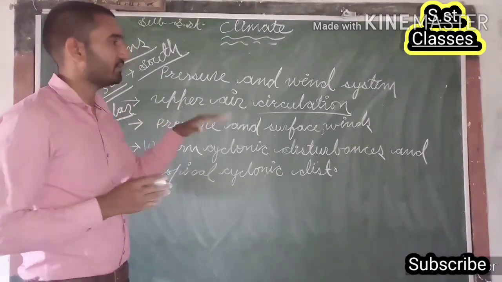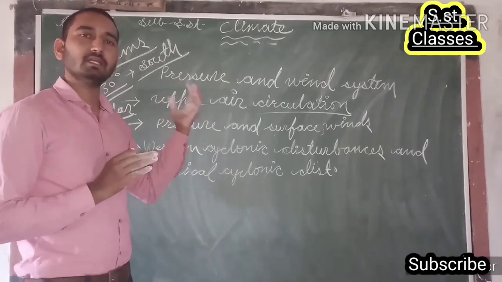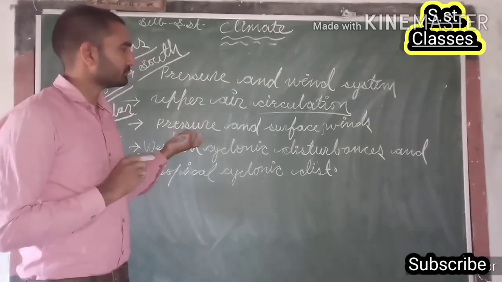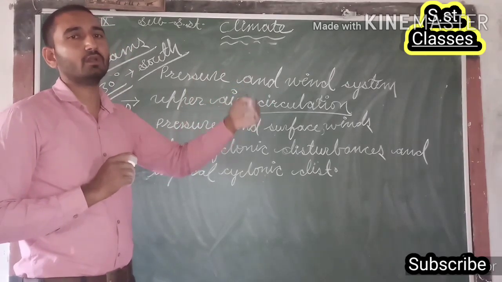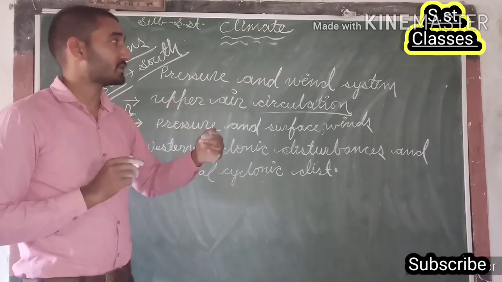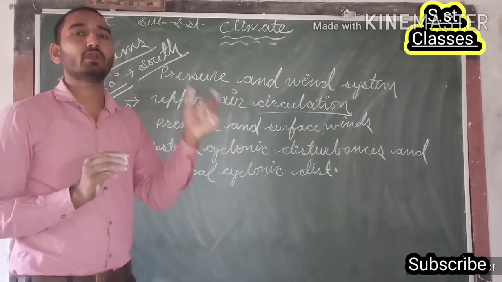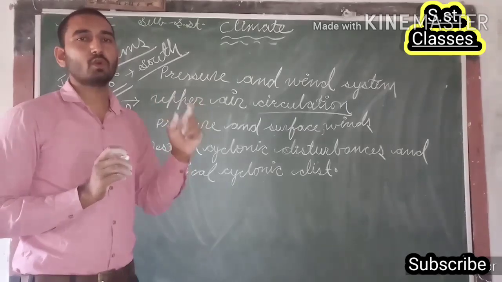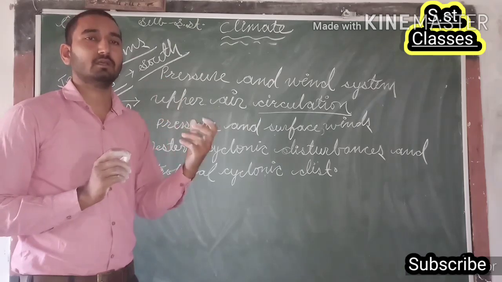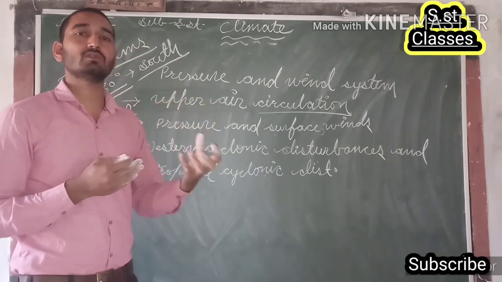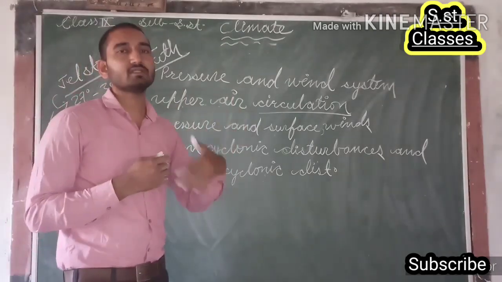And the western cyclonic disturbances take place during the winter season. Okay. After that, pressure and winds, surface winds. So the pressure and wind system also has a very important part. Generally, India lies in the northern hemisphere. So in India, the winds generally blow from the subtropical zone towards the equator. But when they reach near the equator, then they turn right because of Coriolis force. Means an apparent force caused on the winds due to the rotation of the earth is known as Coriolis force, and due to this Coriolis force, the wind generally turns right.